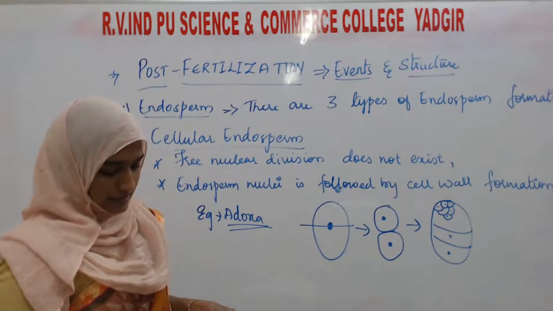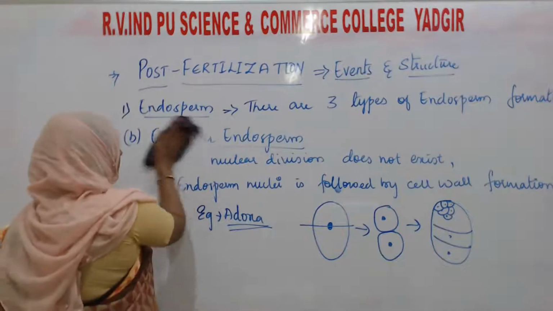Okay, the third is the helobial endosperm formation.